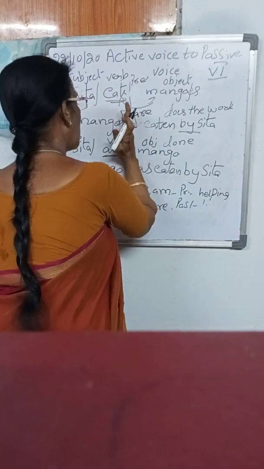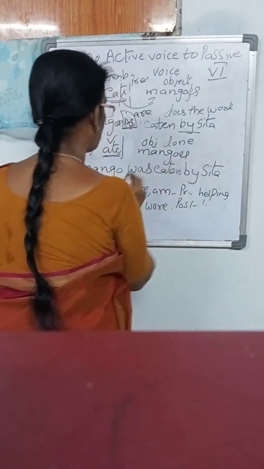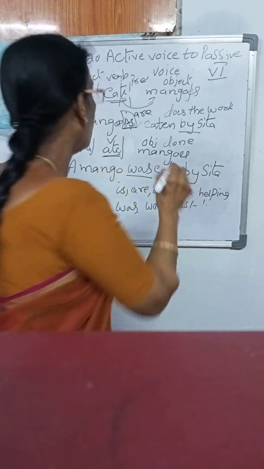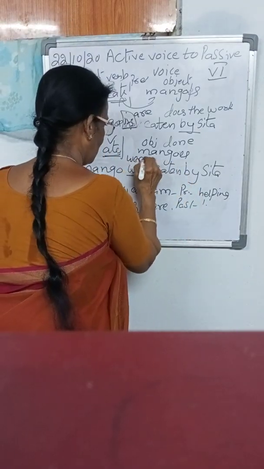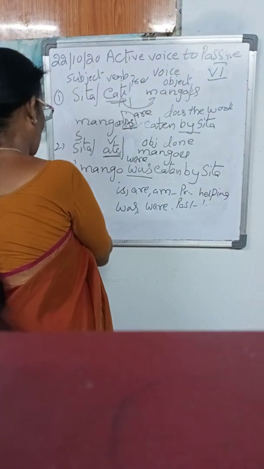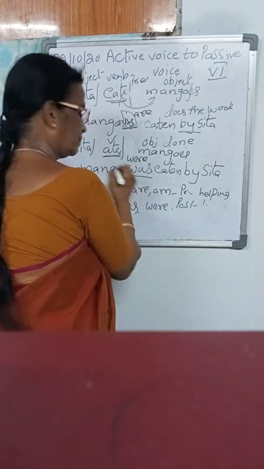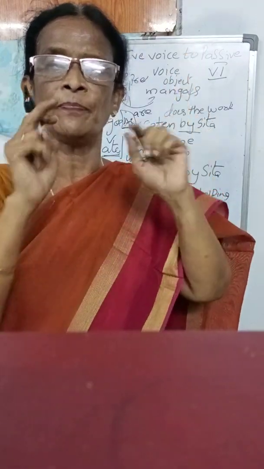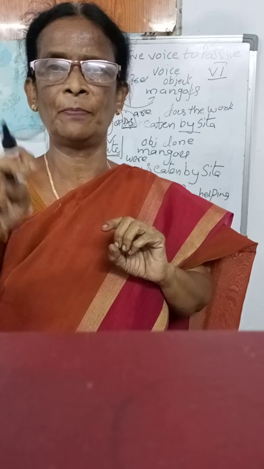Past tense: "Mangoes were eaten by Sita." Is it clear?